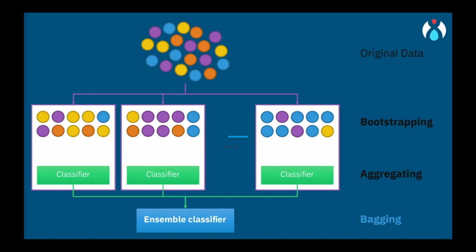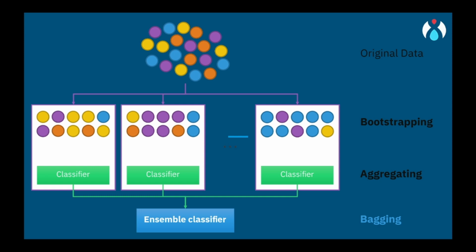Once we have different classifiers, we can make predictions on new unseen data. Each classifier independently makes its prediction and then we combine their predictions. The most common way to combine the predictions is through majority voting for classification problems. For example, we have three classifiers and two of them predict yes while one predicts no. We could take the majority vote and predict yes as the final decision.